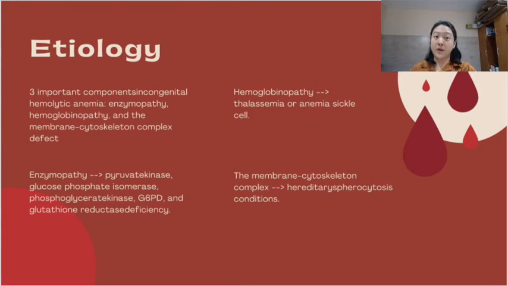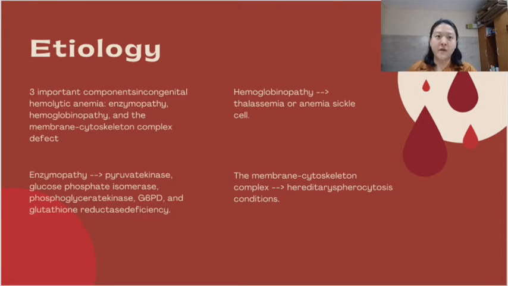There are three important components that play big roles in congenital hemolytic anemia. They are enzymopathy, hemoglobinopathy, and the membrane cytoskeleton complex. The enzymopathy may occur as a result of pyruvate kinase, glucose phosphate isomerase, phosphoglycerate kinase, G6PD, and glutathione reductase deficiency, which consists of Embden-Meyerhof and hexose monophosphate defects.